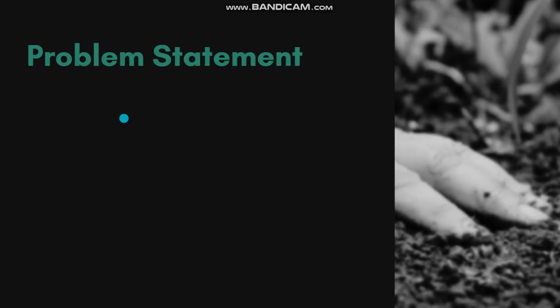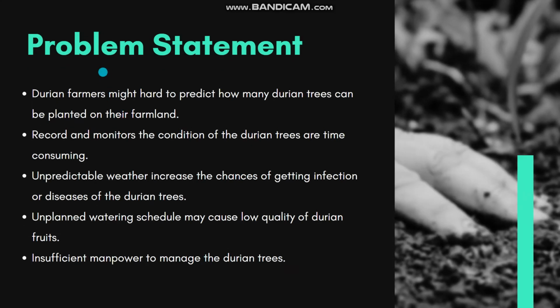The problems that are often faced by the durian farmers is that it might be hard to predict how many durian trees can be planted on their farmland, because their farm is usually very huge. And in the old days, they were used to walking down to the field to record and monitor the condition of the durian tree manually, which is very time consuming, and it needs many staff to do it.